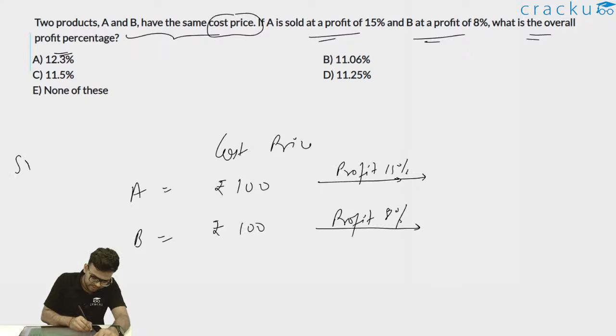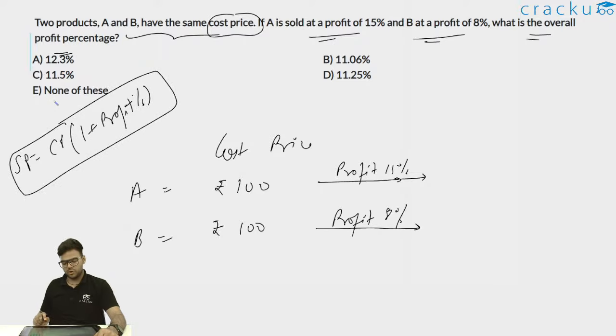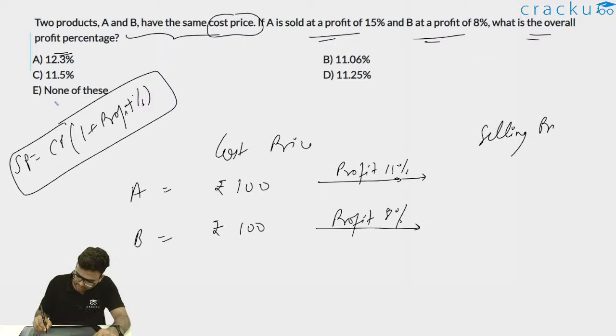And we know selling price is equal to what? Cost price into 1 plus profit percentage. So profit percentage is 15% for A and 8% for B. The selling price for A: 15% of 100 is rupees 15, and therefore the selling price of A will be rupees 115.